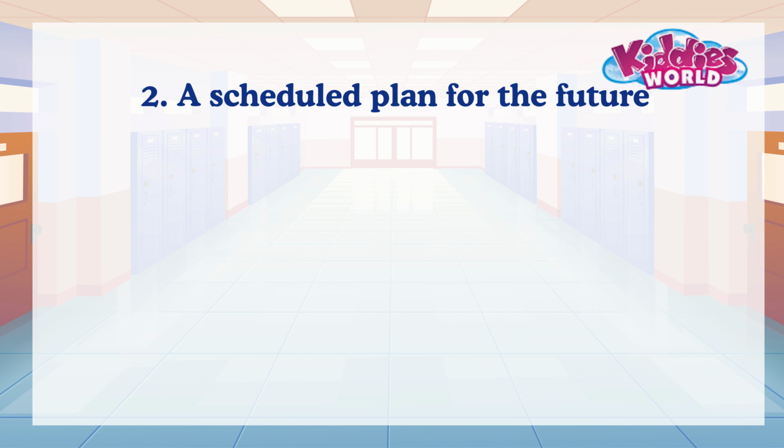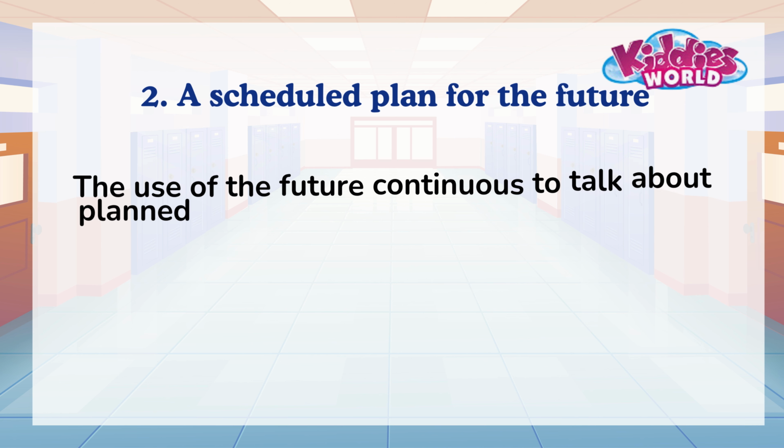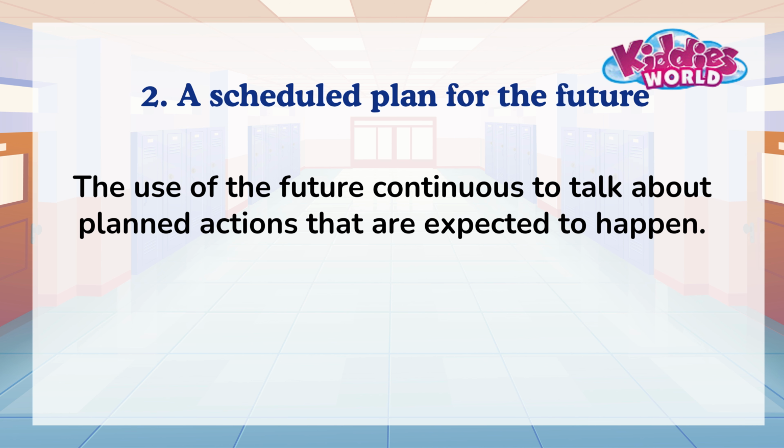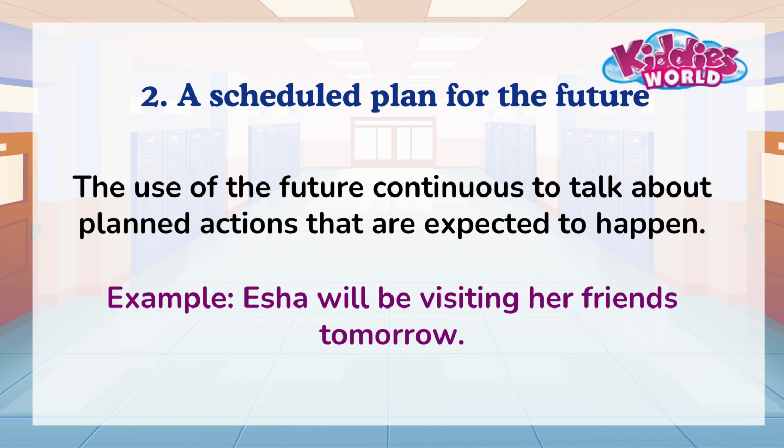2. A scheduled plan for the future. The use of the future continuous to talk about planned actions that are expected to happen. Example: Aisha will be visiting her friends tomorrow.